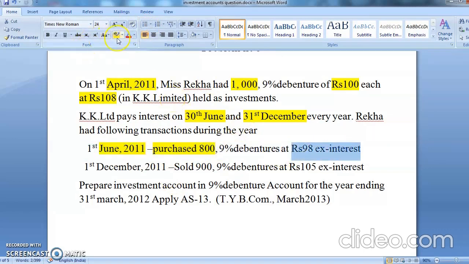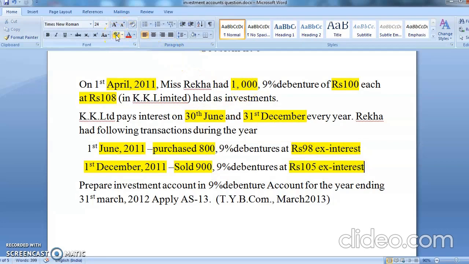See, all these keywords are there. Which date, what was done, purchase or sale, how many units, and what was the price, and what it is, ex interest or cum interest. And then on 1st December 2011, again the person has sold, how much? 900 units at ex price 105. Again it is an ex price.